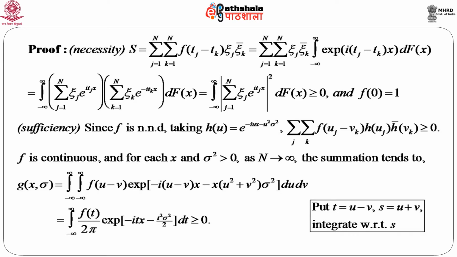Now, here if we substitute t equals u minus v and s equals u plus v and integrate with respect to s, then after a little bit of manipulation, it can be easily shown that this is the integral from minus infinity to infinity of f(t) by 2 pi, because if you put u minus v equals t, we will get f(t) here, and e to the power minus i t x again from here, and e to the power minus t square sigma square by 2, dt. Naturally this is greater than or equal to 0.